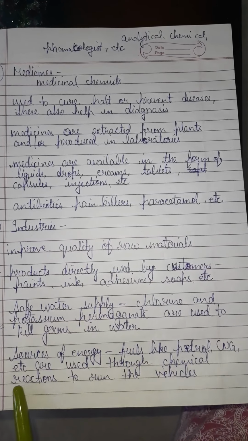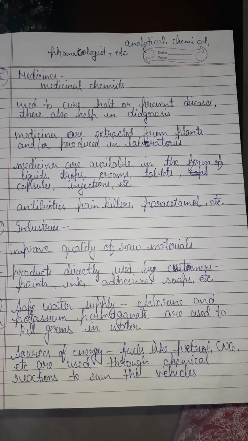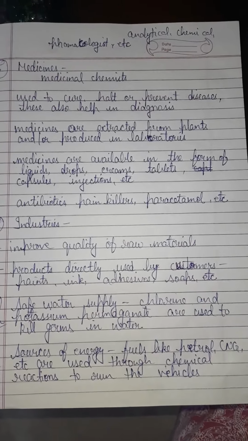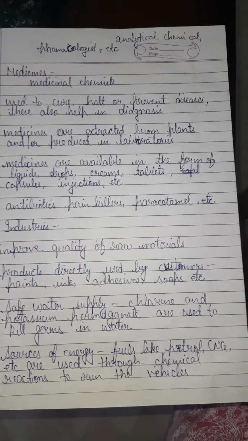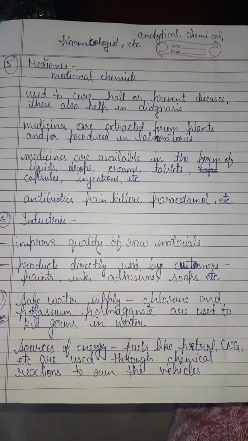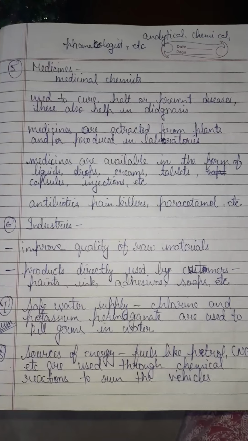Sources of energy. Fuels like petrol, CNG, etc. are used through chemical reactions to run the vehicles. Whenever we put fuel in the vehicles, the petrol, the diesel, the CNG, etc., they are used in the vehicles by chemical reactions so that these fuels help the engine to run, and in turn the vehicle can run or we can move the vehicle.